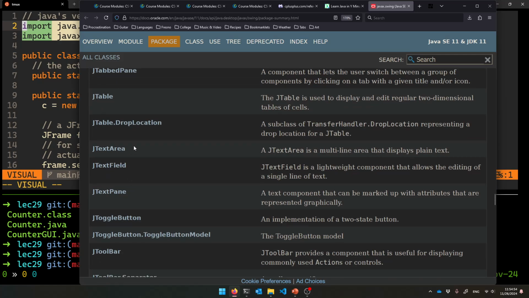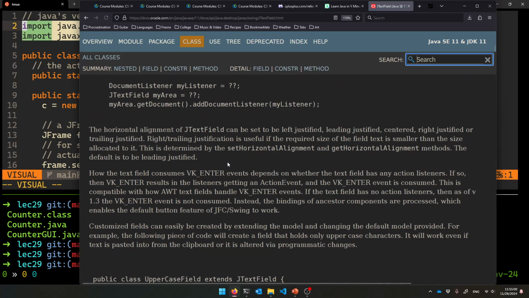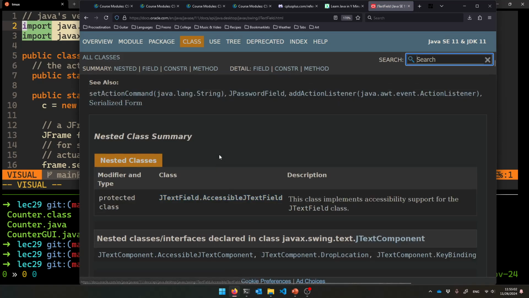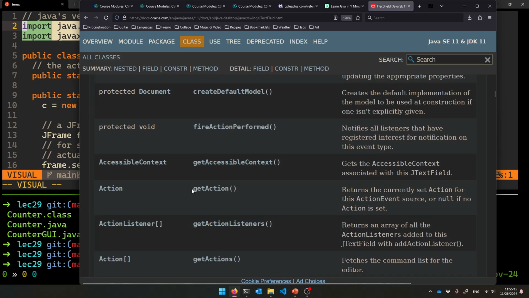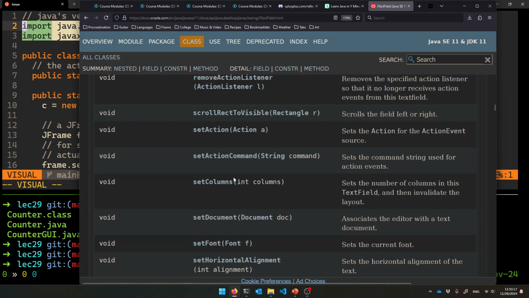Where is that? Here's the text field that's going to display the current count. You just click on it and you see what you can do to it. All right, what does the constructor take? How do I build one of these things? You just keep on scrolling. The JTextField has a bunch of different constructors. It can be initialized to hold some starting text, or initialized to be blank. And then you can set the font inside of it, you can set the text inside of it as well.